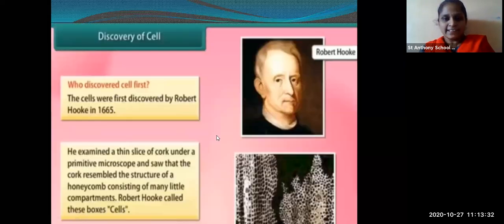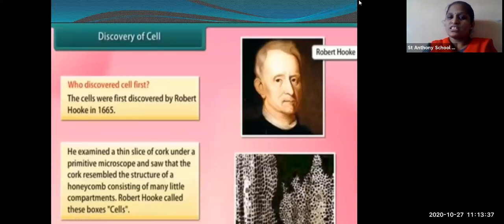This is about the cell structure. Now, who discovered the cell? The cell was first discovered by Robert Hooke in 1665. Now, how did he examine?